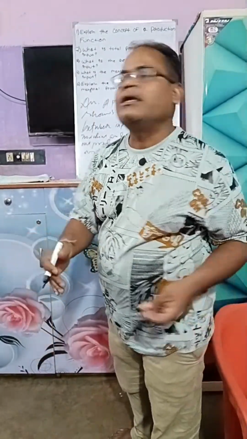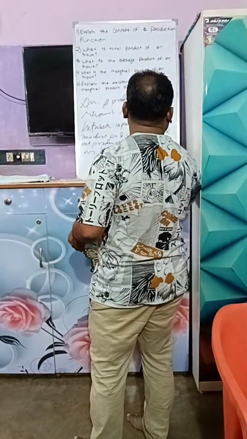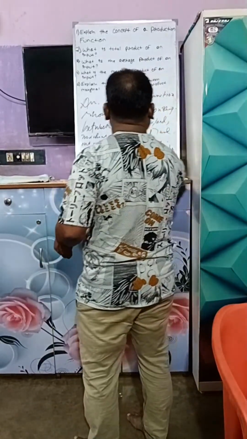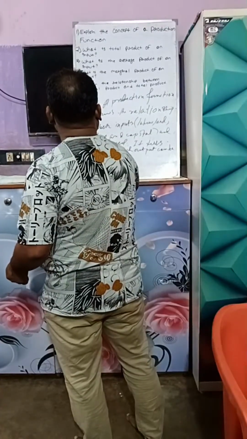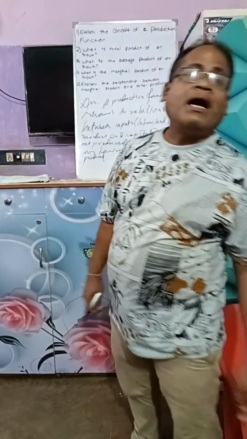How much output can be produced using different combinations of inputs.